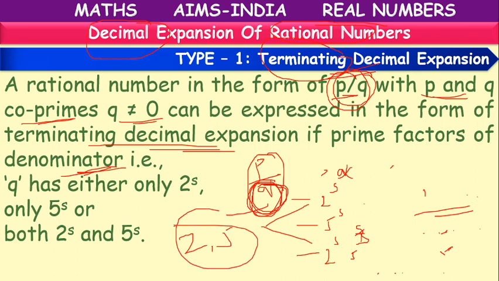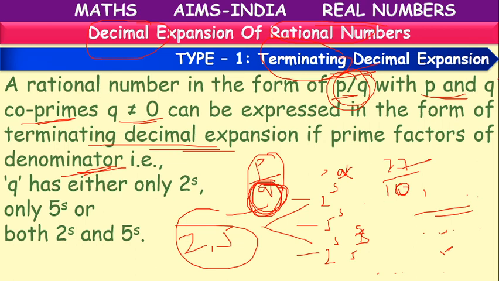So then it can be considered a terminating decimal expansion. Otherwise, if it has factors other than 2 and 5, then it is not a terminating decimal expansion, because it will not terminate. Suppose 27 by 10